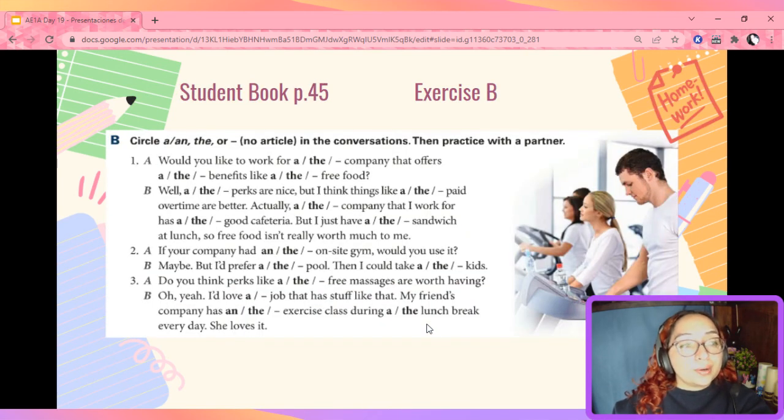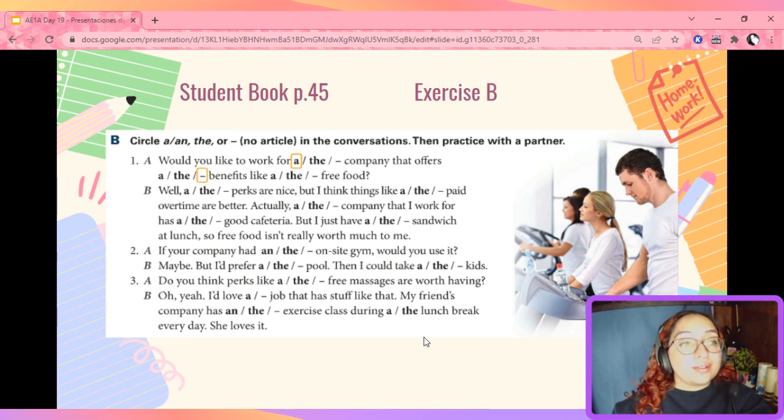Now, for your homework, you're going to work in your student book, page 45, exercise B. You need to circle the correct article or the dash if you don't need one in the conversations. Let's take a look at the first question. Would you like to work for a company that offers benefits like free food? In this case, we're going to say, would you like to work for a company that offers